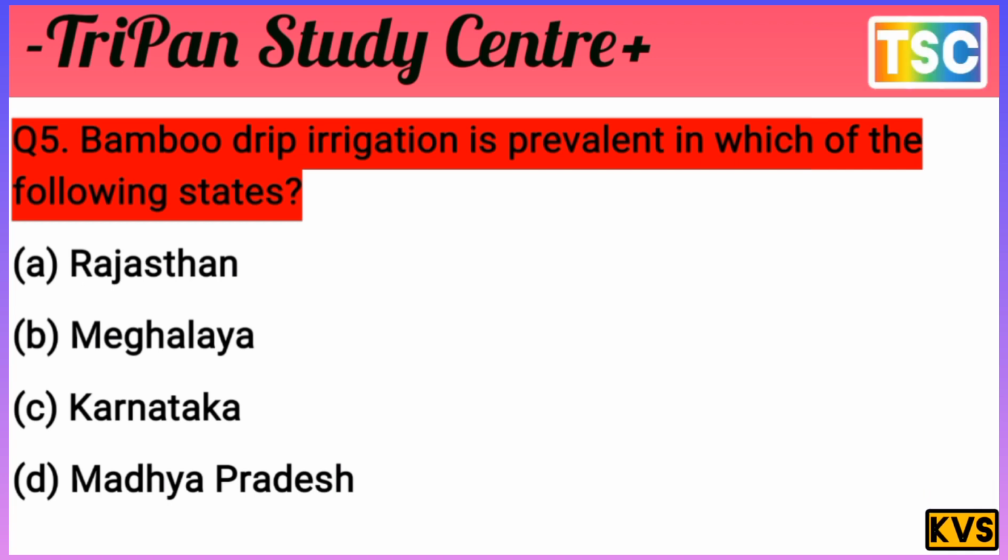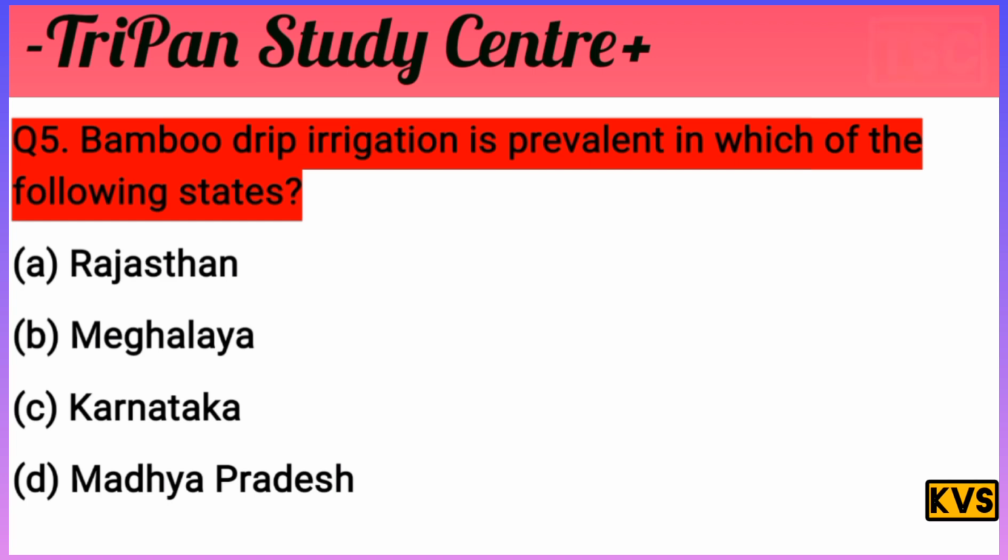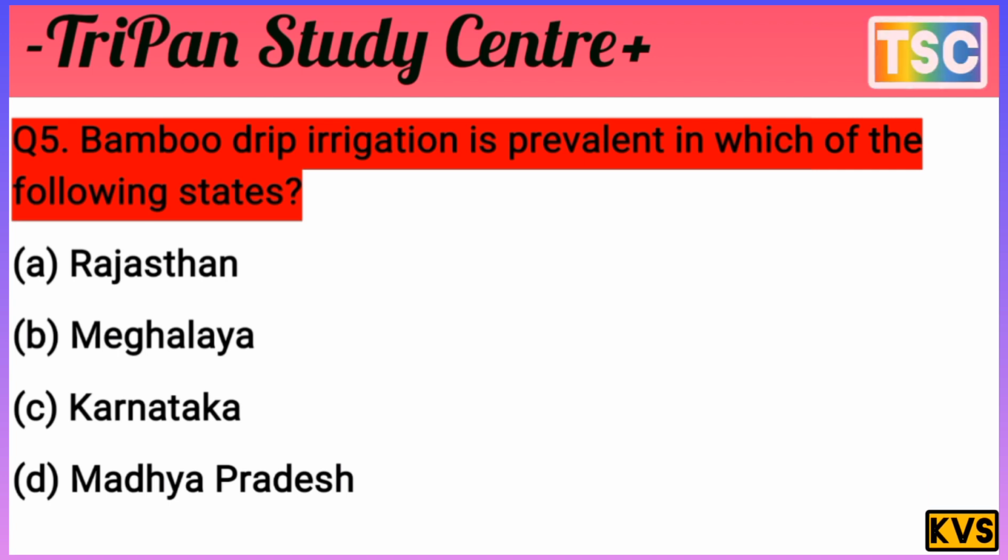The question is clear here. Bamboo drip irrigation is prevalent in which state? A, Rajasthan, B, Meghalaya, C, Karnataka, D, Madhya Pradesh. You know that the only state where bamboo drip irrigation is important is Meghalaya.